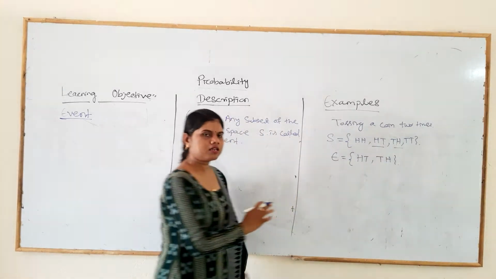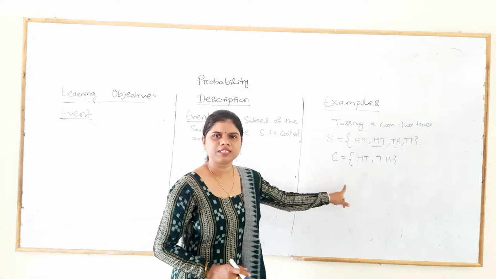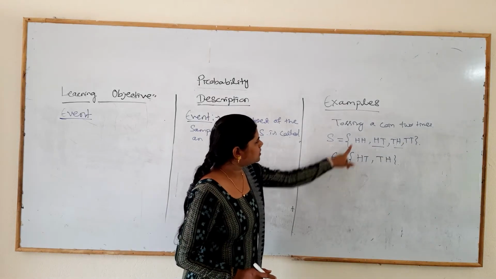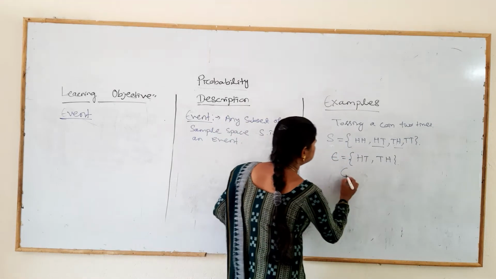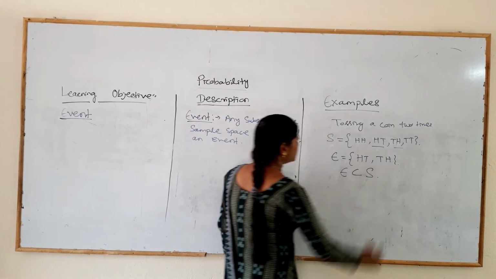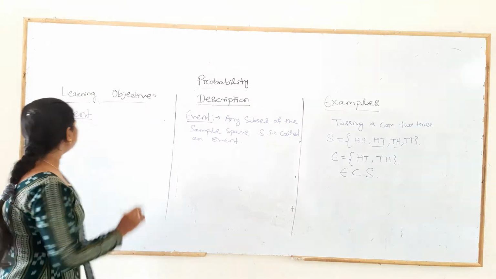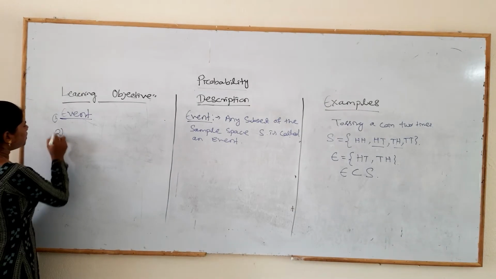We relate here in probability the concept of a set. So this is the sample space S, and E is a subset of this one. That means E is a subset of S. Okay. So this is known as the event. Now next we discuss types of event.